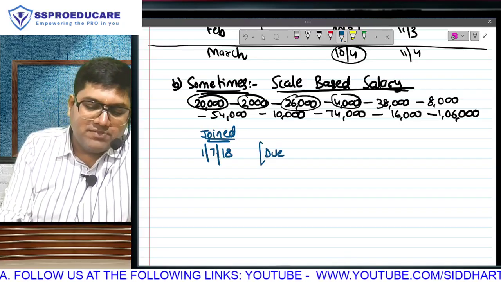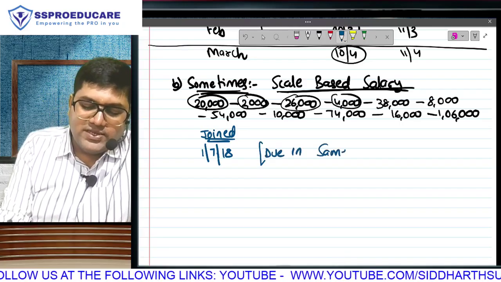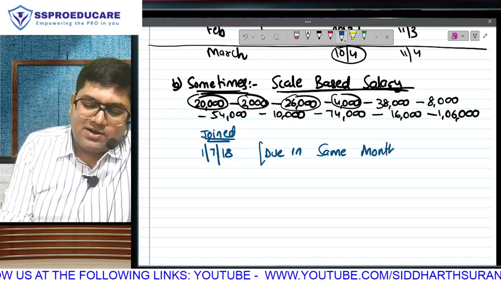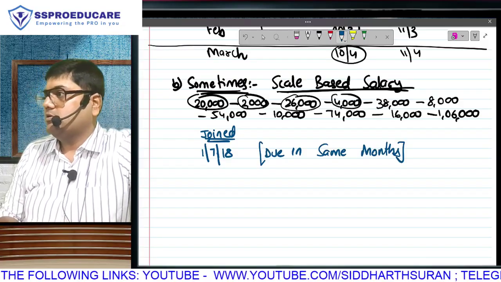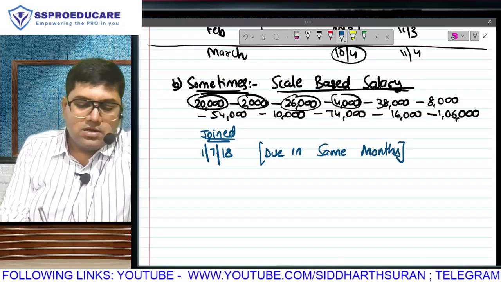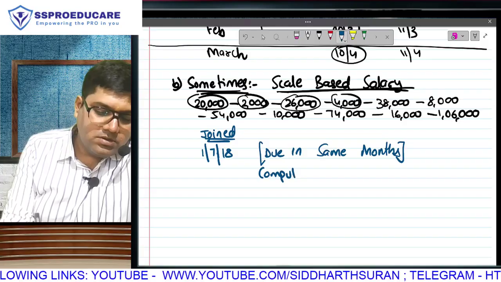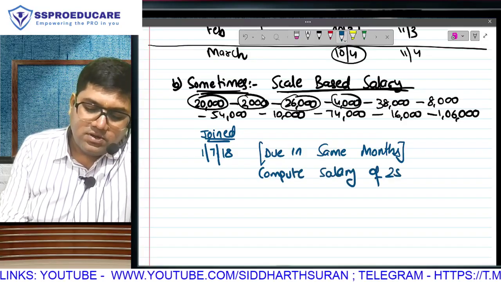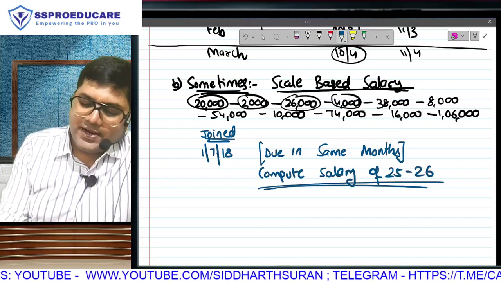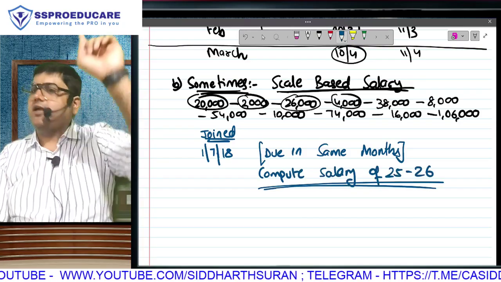Salary is due in the same month. The moment I tell you due in same month, that means your computations are not going to be March to February. It will be normal computation, April to March. Correct? Kindly compute the salary of 25-26. Look, with 20,000 monthly salary he joined in 2018.